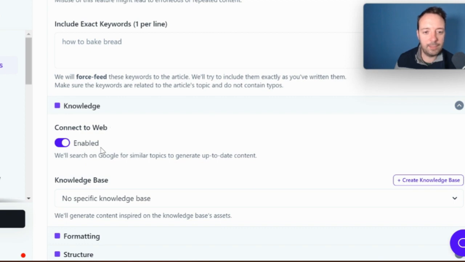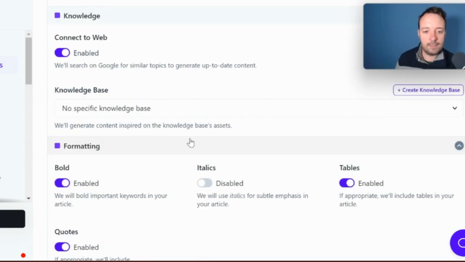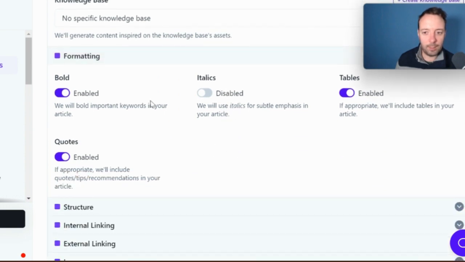But one great thing about Journalist AI is that it's connected to the web. So it's going to get information from the internet. And this is really important if it's an up-to-date topic, right? Next up, we have formatting. So there's bold, tables, italics, all of this stuff to make your text look better and easier to read.